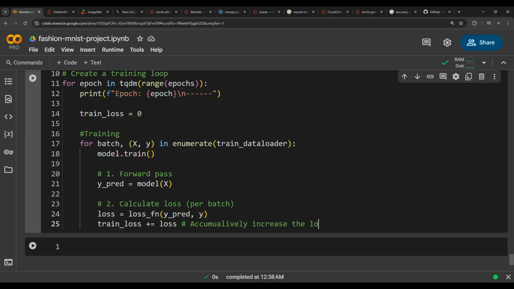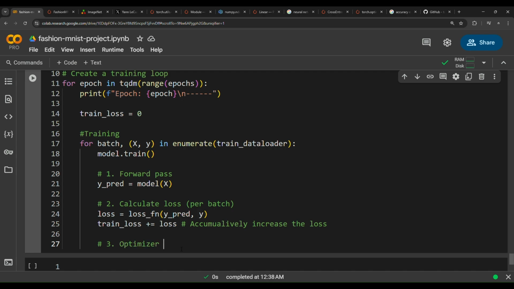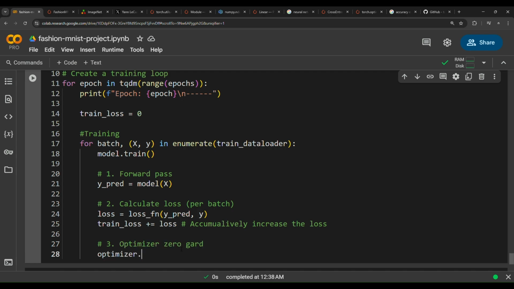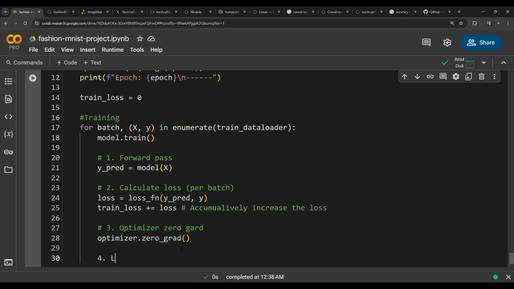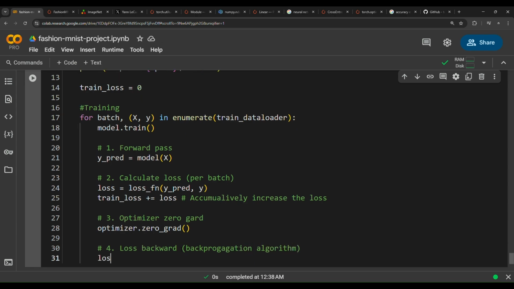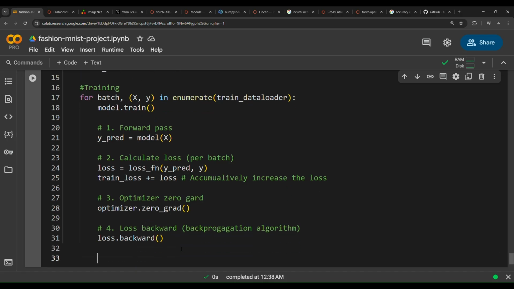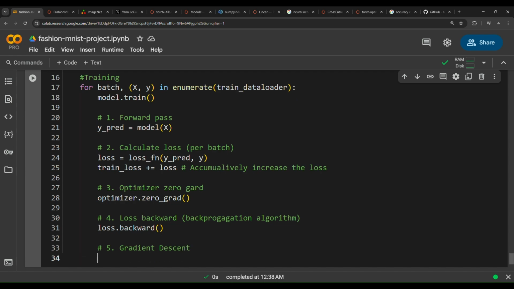Three, optimizer zero grad. So optimizer dot zero grad, an important step in training. And then four, loss backward. We're gonna have to do the backpropagation algorithm. So loss dot backward. And then five, gradient descent. We're gonna implement gradient descent using optimizer dot step.